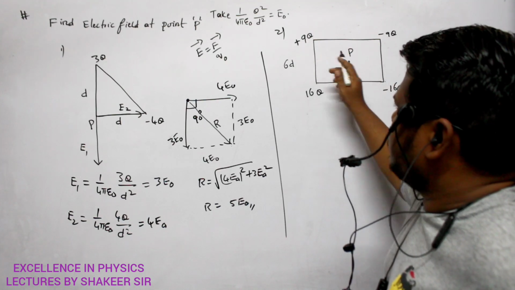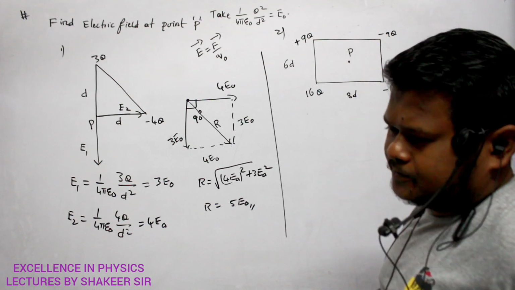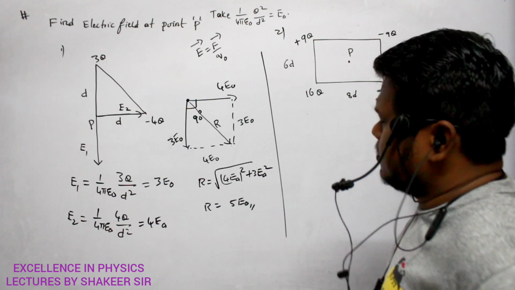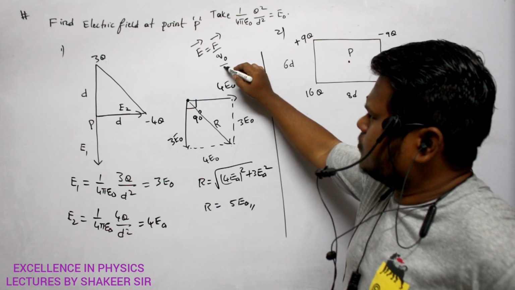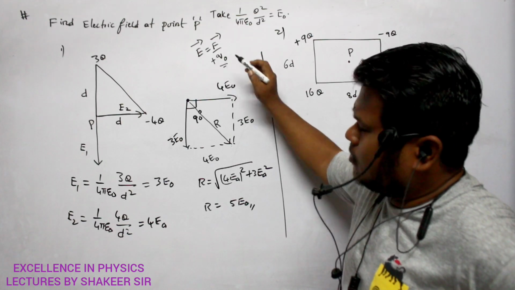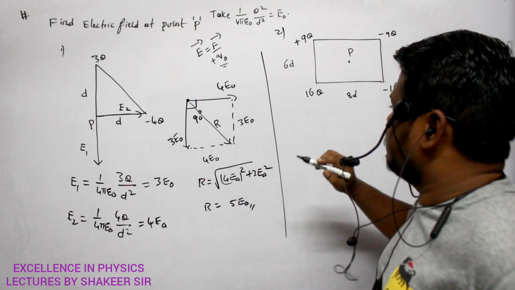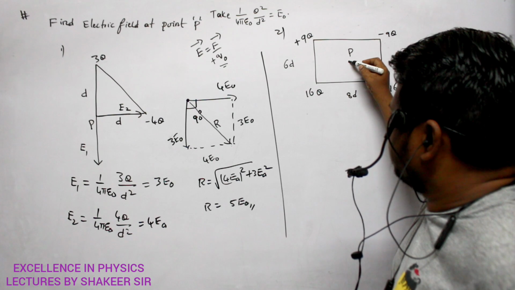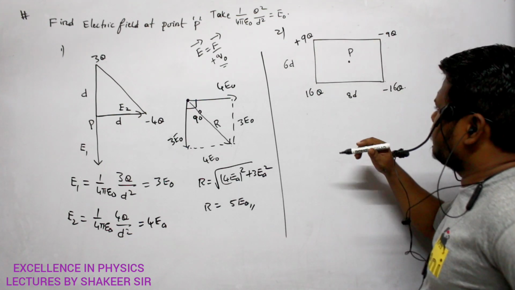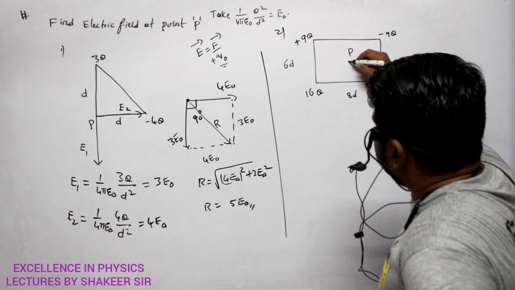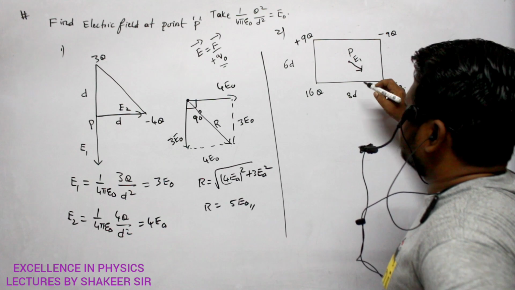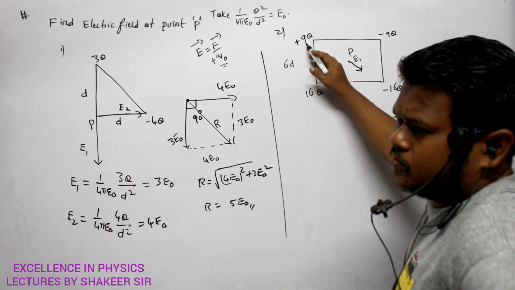Due to plus 9q, what will be the direction of electric field here? In this direction, because electric field is always the force experienced per unit test charge, and the test charge will always be positive. So if I place a positive test charge here, and here also I have a positive charge, they will repel. It means this one will experience force in this direction. So let it be E1, the force experienced due to plus 9q.